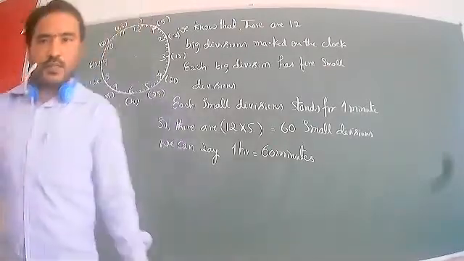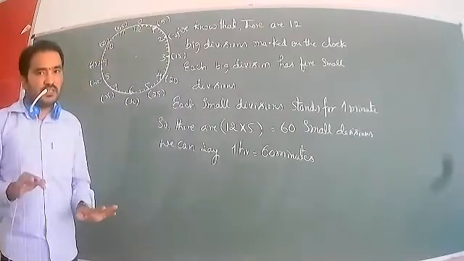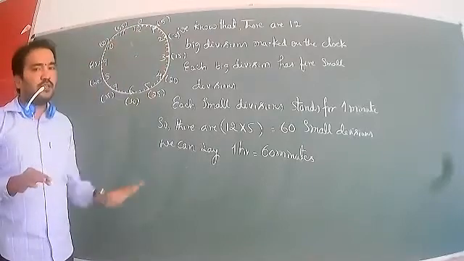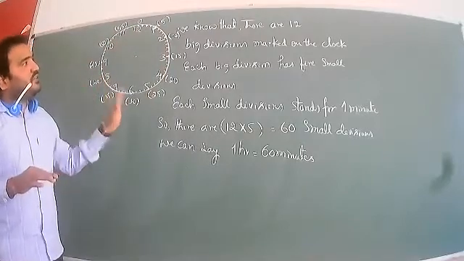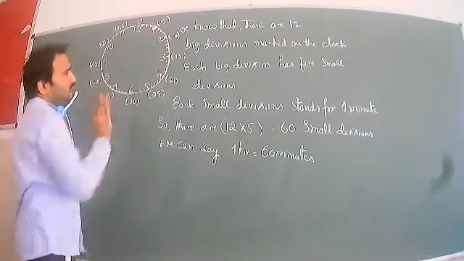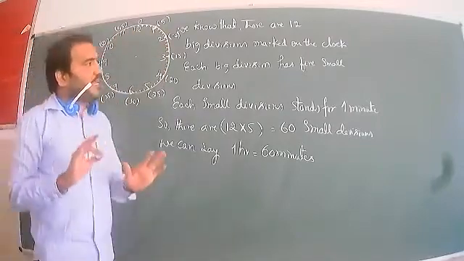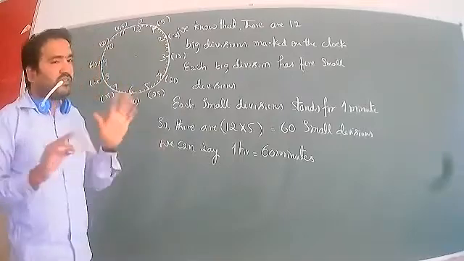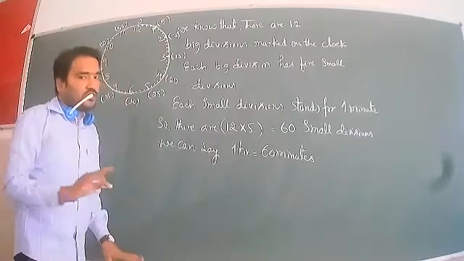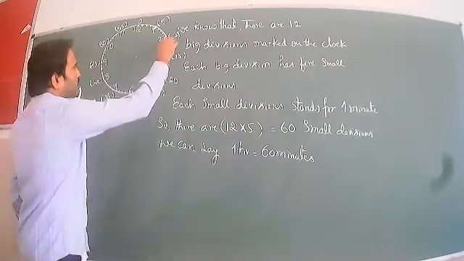I hope it is clear. Once again I will repeat this concept. This is a clock. The clock has 2 hands. Here we know that there are 12 big divisions. Numbers I have written all around. Each big division has 5 small divisions, everywhere there are 5 small divisions. Each small division stands for 1 minute. We call all of these 1 minute.